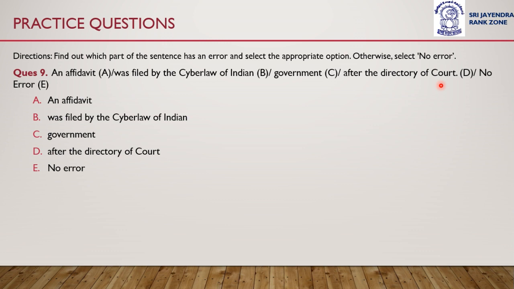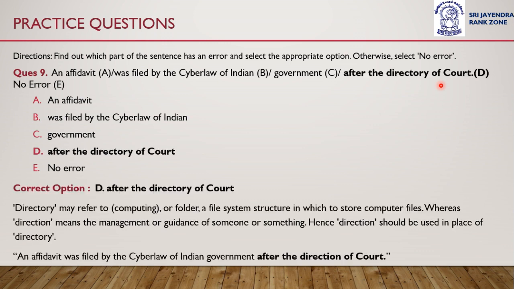The correct answer is option D. Why? Because option D says after the directory of court. Directory may refer to computing or a folder, a file system structure in which to store computer files, whereas direction means the management or guidance of someone or something.